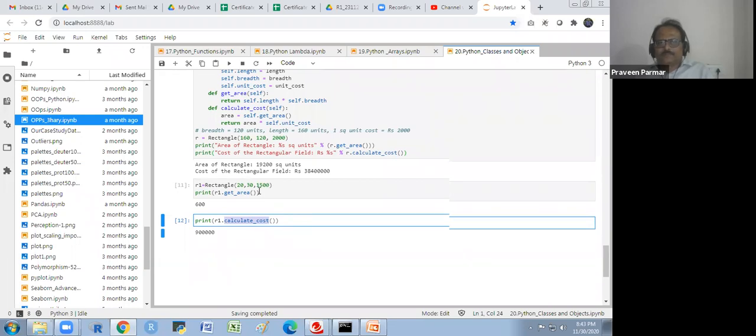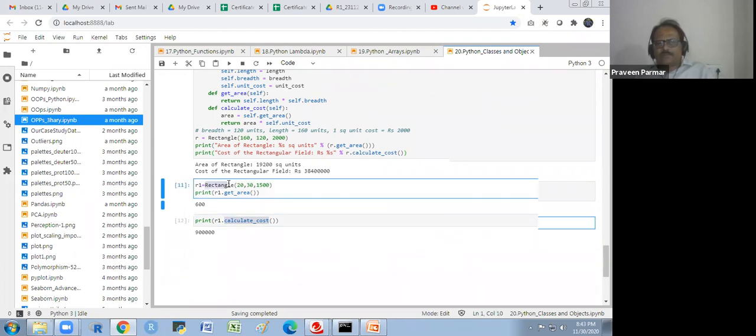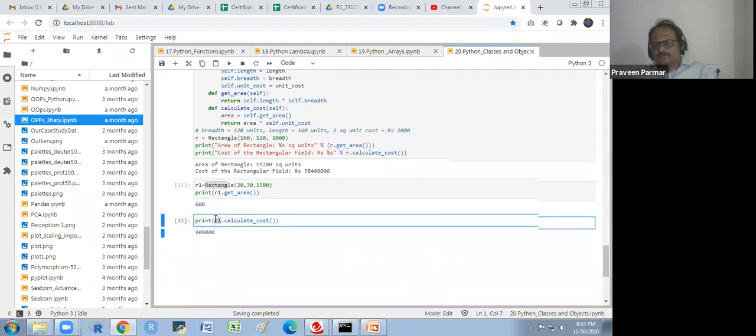You have to fit whatever values you have with that class name, and you have to print with that object name, whatever function you have defined there. First create an object, then call with that object name whatever function you have defined in the class. Does that make sense to you?